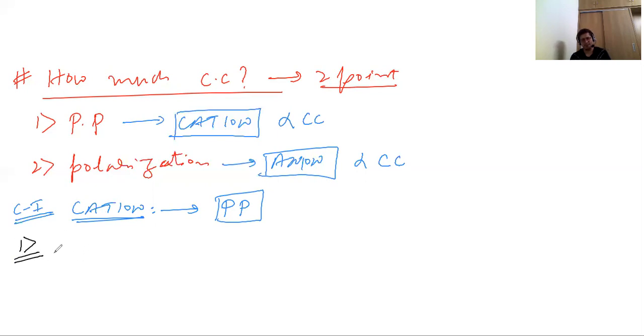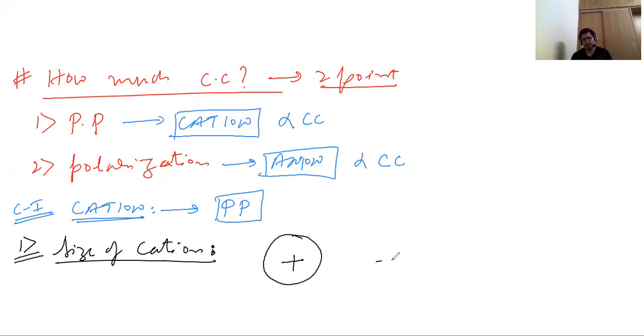The first one is the size of the cation. A cation is a positive ion, which is formed by a metal by the loss of an electron. Suppose I write a cation of this size, a cation of this size, and a cation of this size.